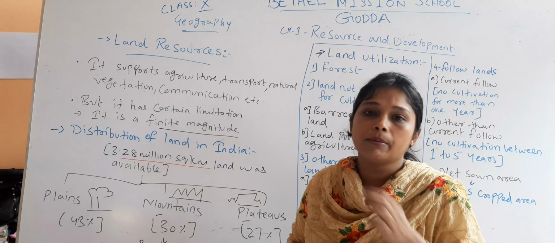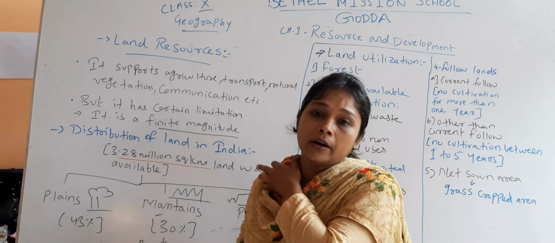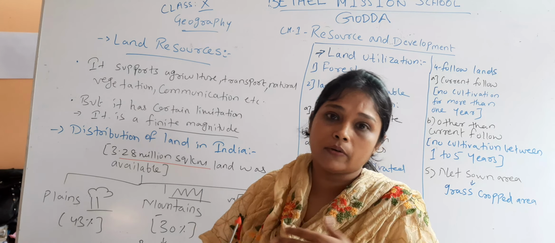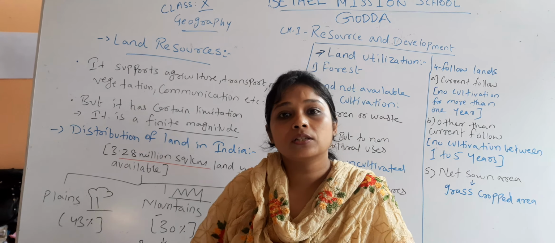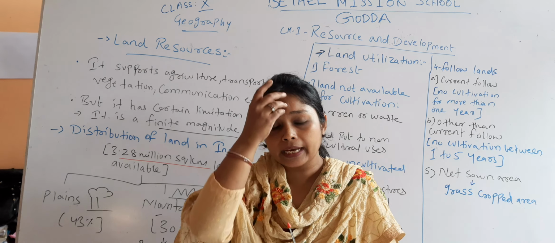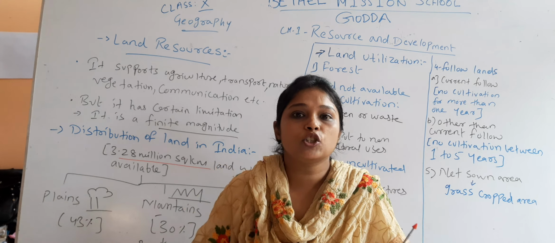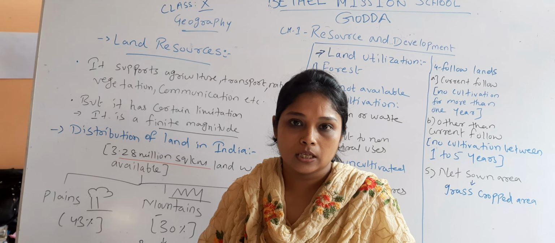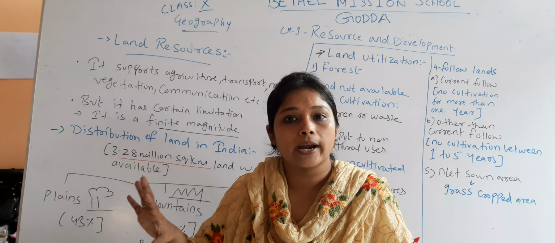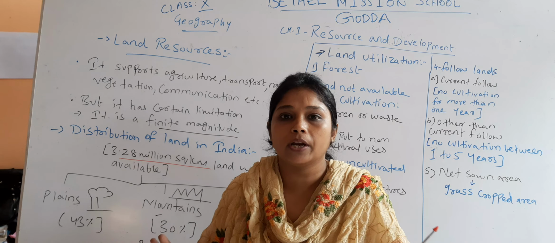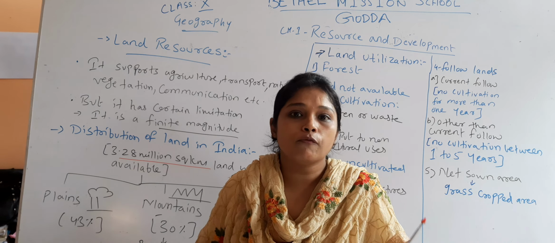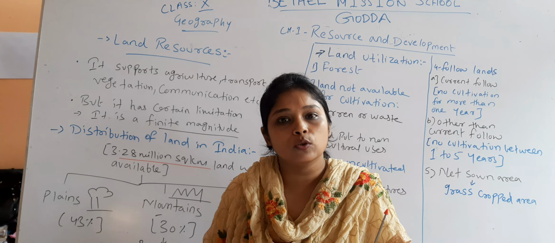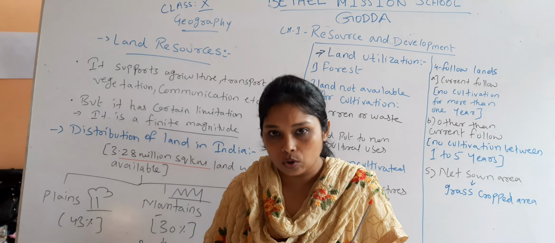Now when we are talking about land resources, land is called a resource. We have seen what resources are. Resources are anything in our environment which can be used to satisfy the needs of human beings. Anything in our environment which can be used for satisfying the wants of human beings is called a resource.